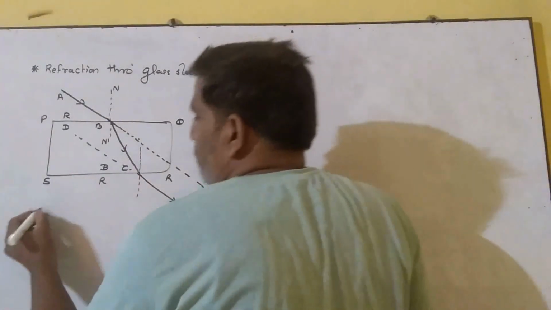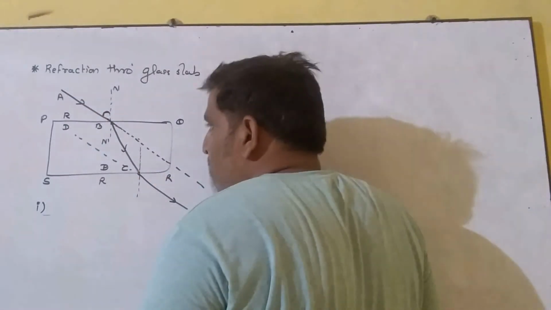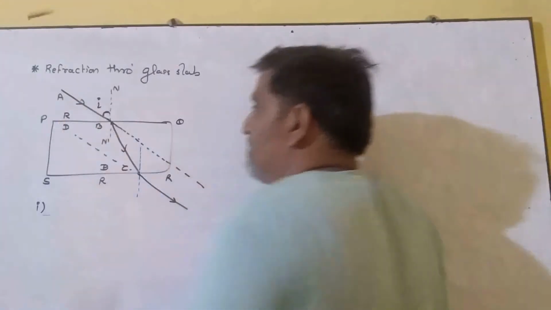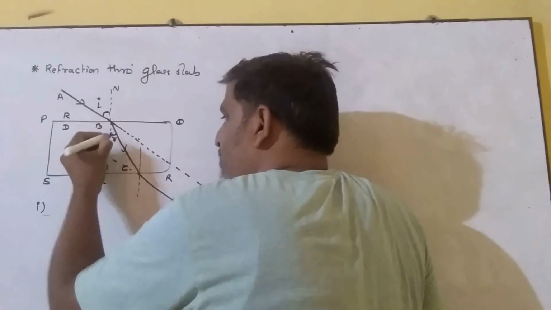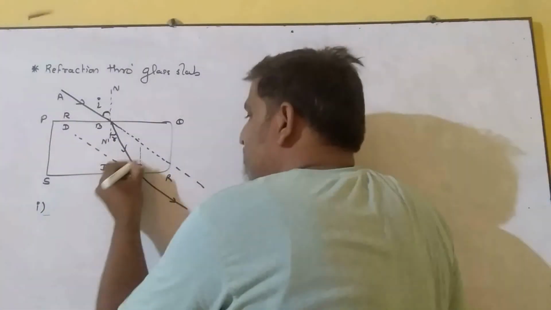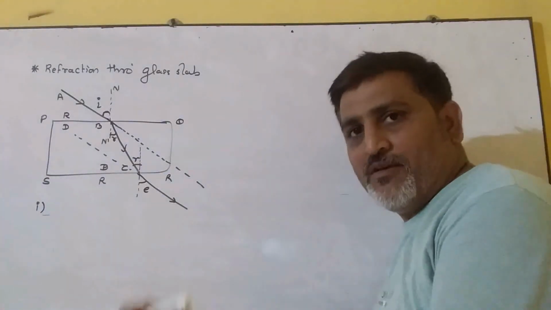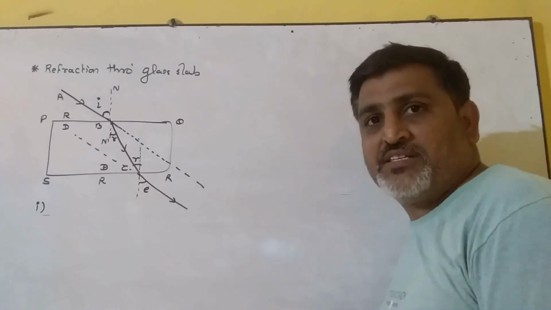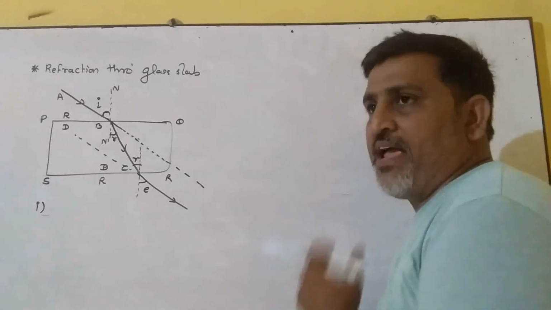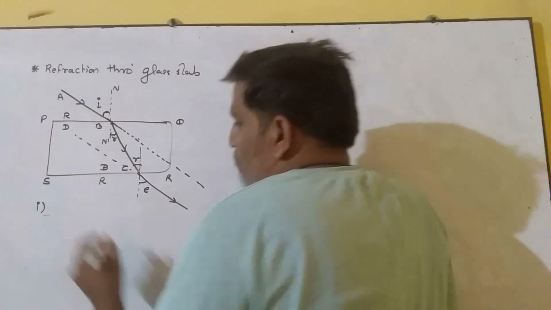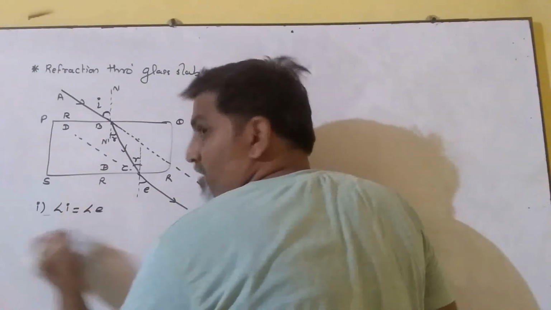What is our conclusion from this diagram? First, a ray AB which is incident at the first interface PQ of the slab makes an angle of incidence I and gets refracted or deviated due to the refraction, making an angle R. Then it emerges out from the second interface after the second refraction, giving us the angle of emergence E. Okay, so here the first observation we get is angle I is equal to angle E.